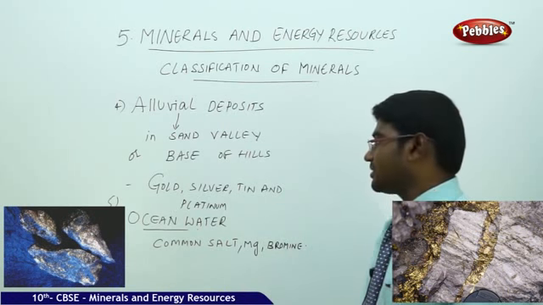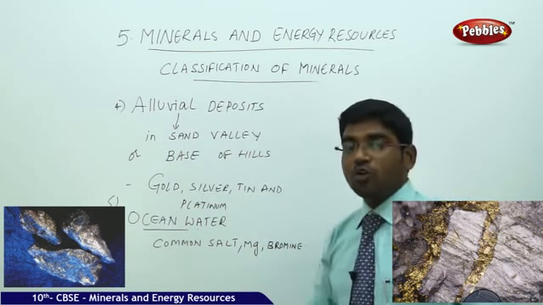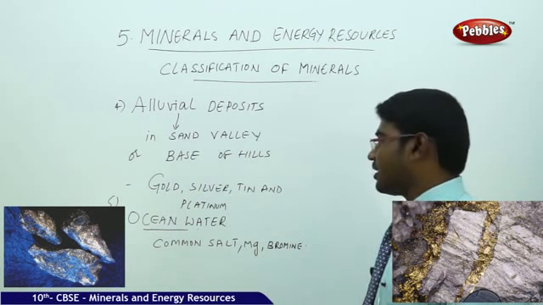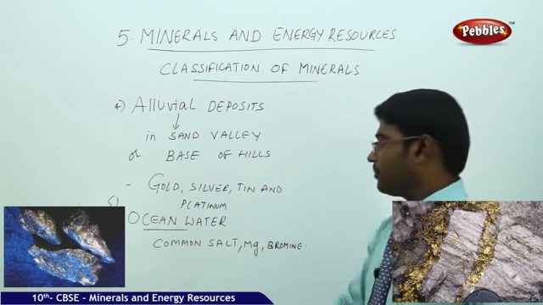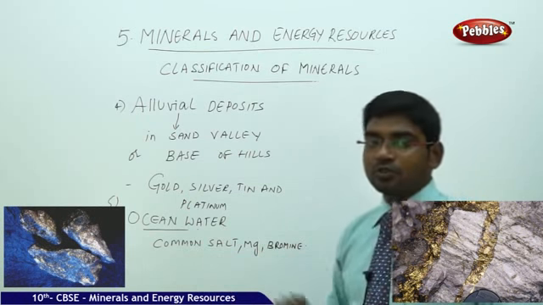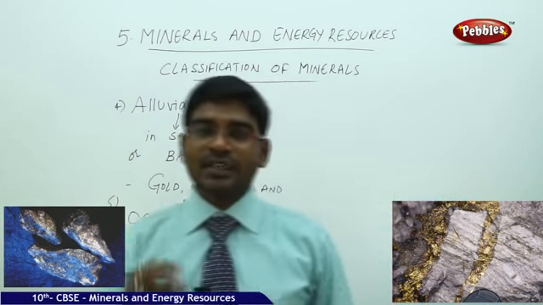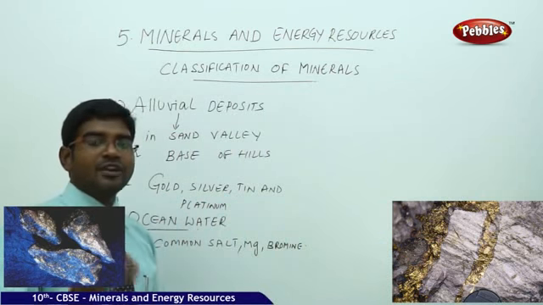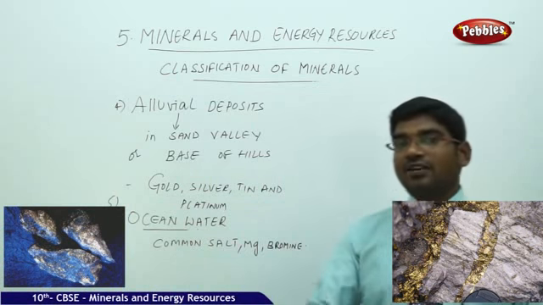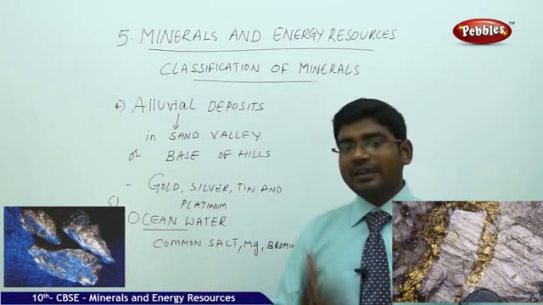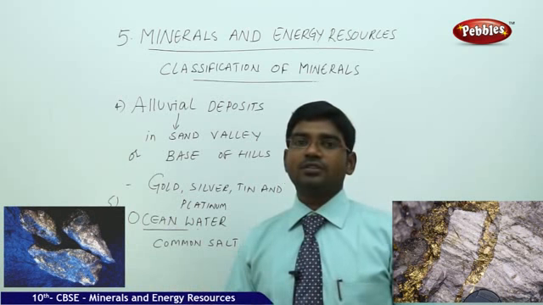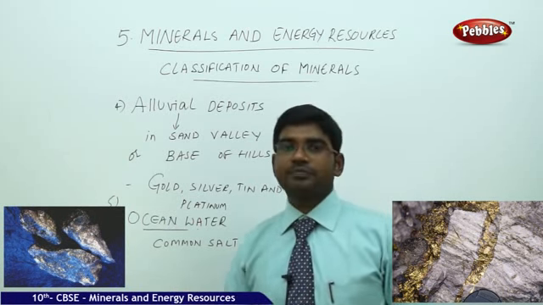And the last but not the least category, ocean water. Ocean water is a hub for various minerals. The various minerals which are available under the ocean water are common salt, magnesium and bromine. So like this, we have the availability of the minerals under different places and different levels. But minerals are again further classified into metallic and non-metallic categories. Let us look at that combination and differentiation now.